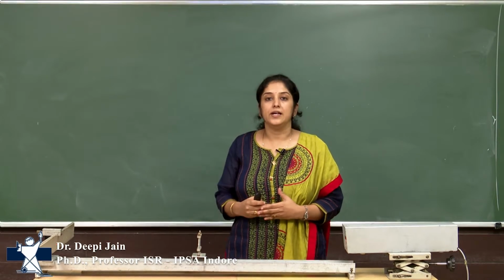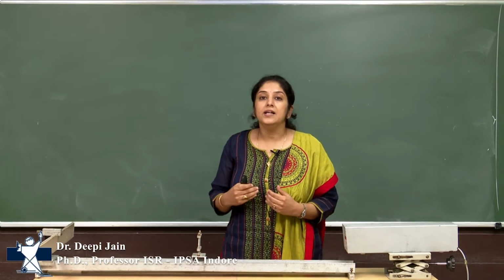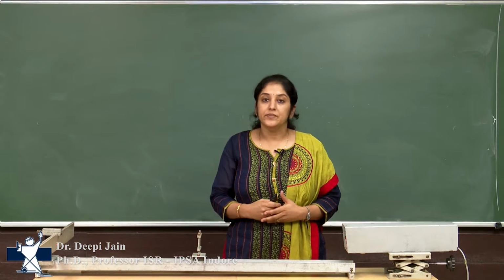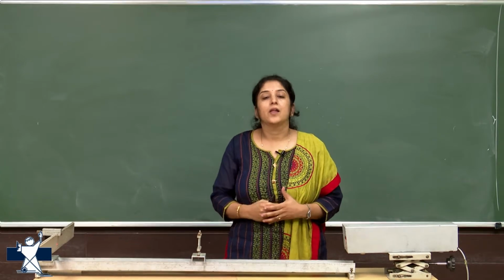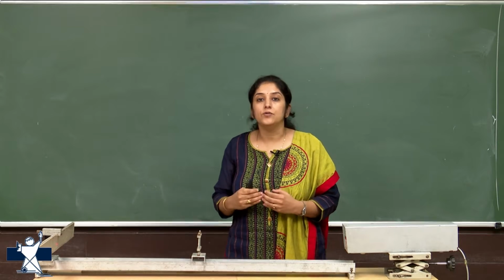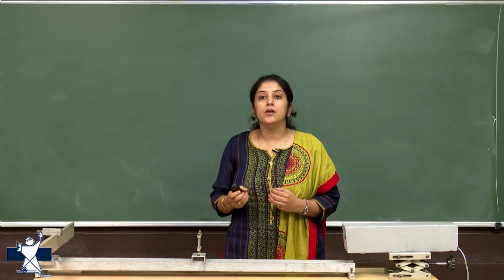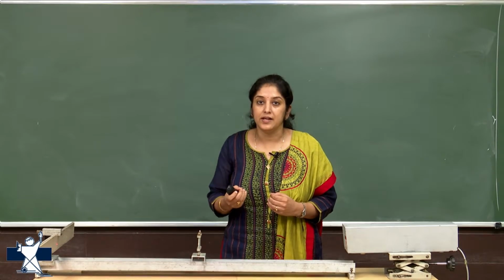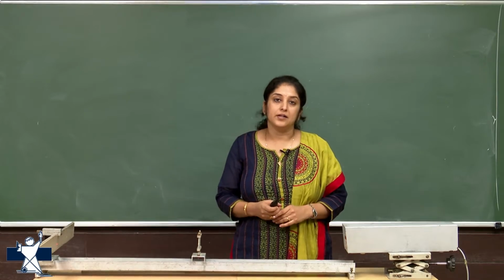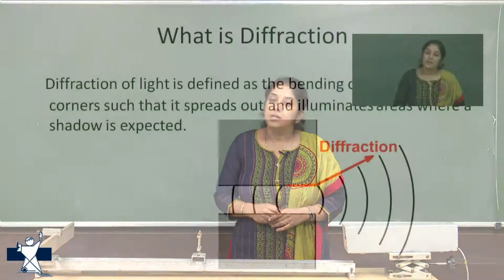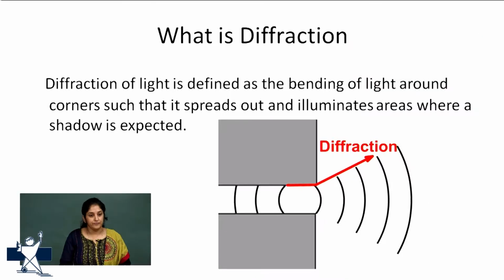As we all know, light follows rectilinear propagation, that is, light always travels in a straight path. But when an obstacle of the size of its wavelength comes in the path of light, light bends from its path, and this phenomenon is called diffraction.